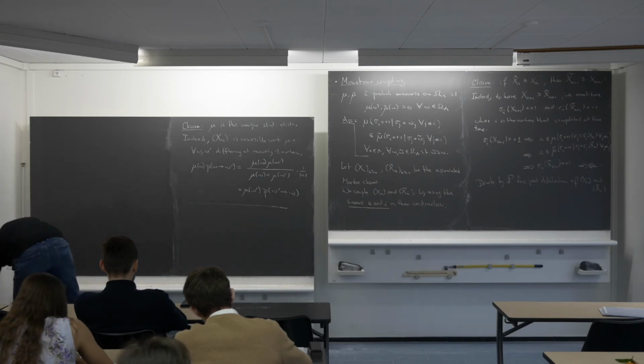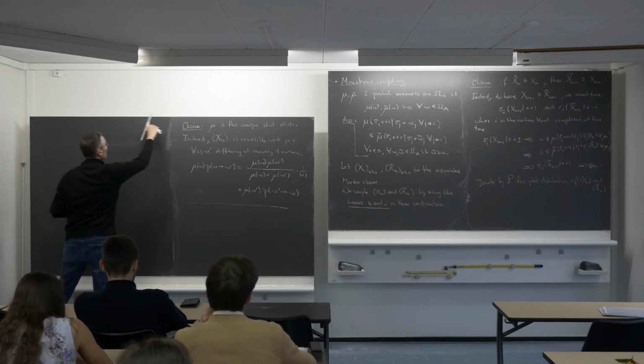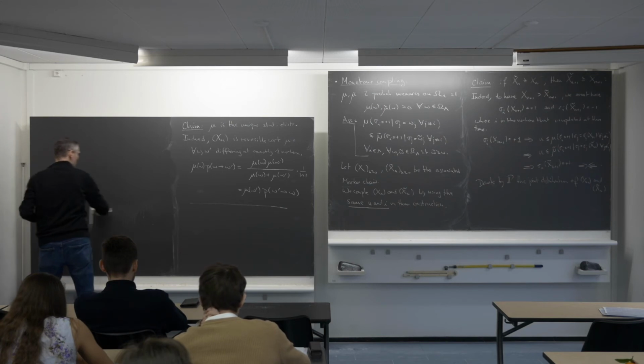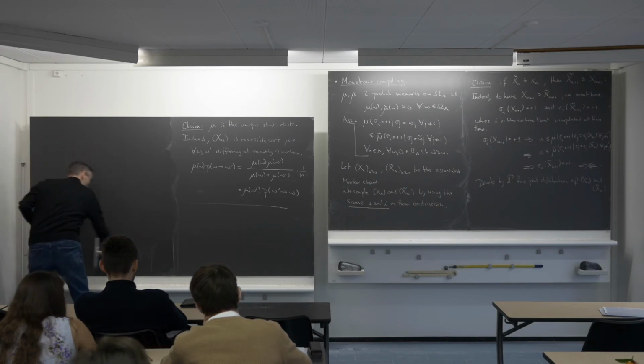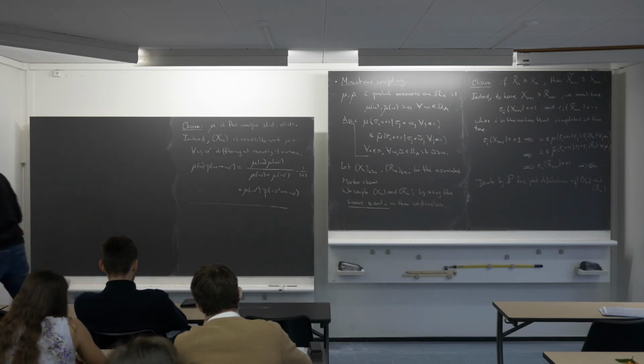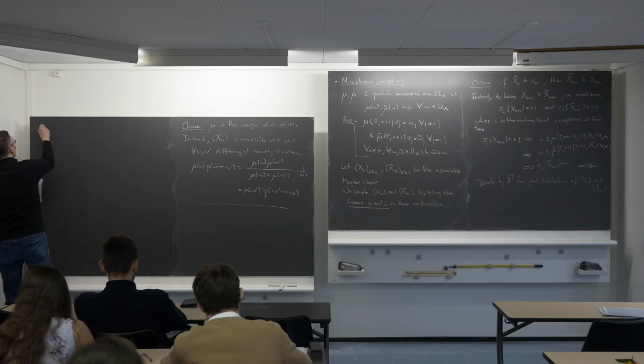From this simple coupling, we can now easily prove that two measures mu and mu tilde, which have these properties, satisfy some condition that is known as stochastic domination. So I want to discuss stochastic domination.